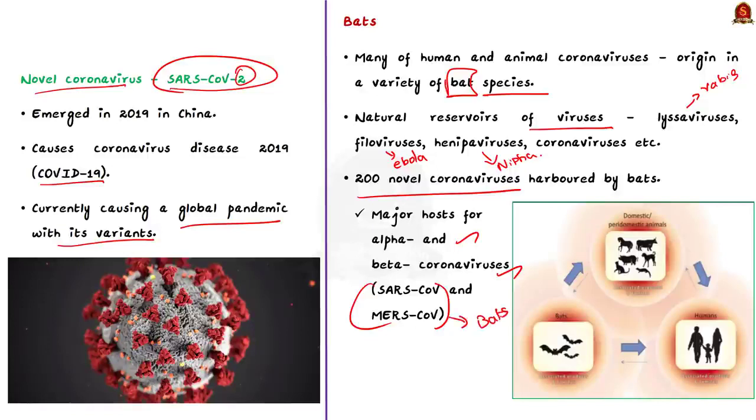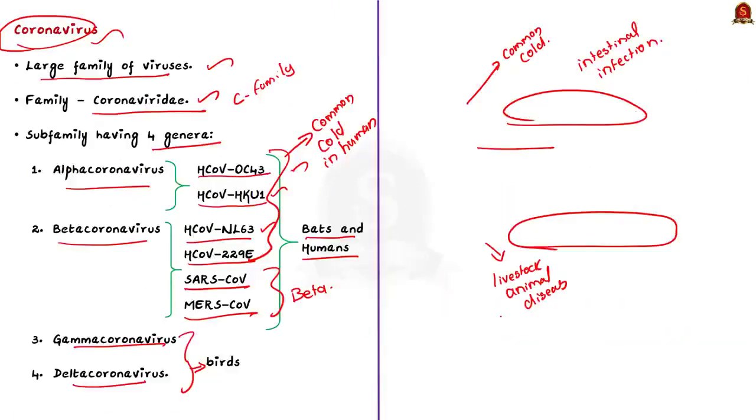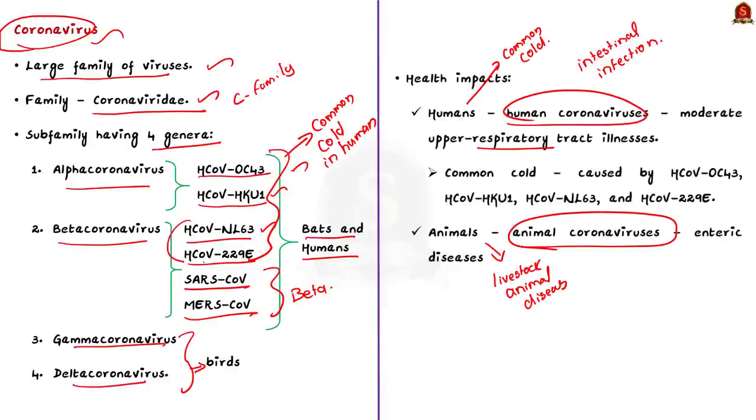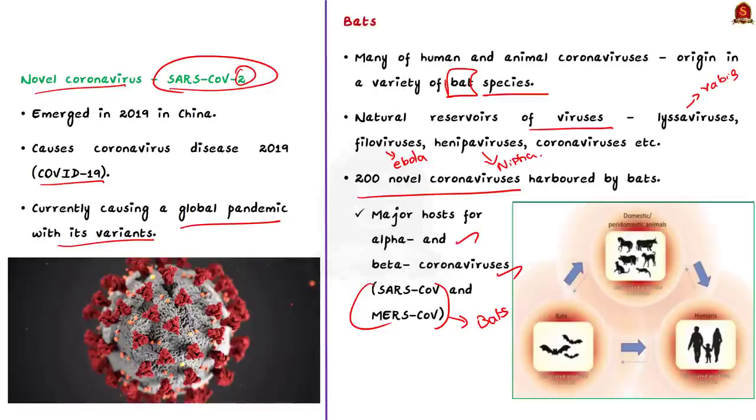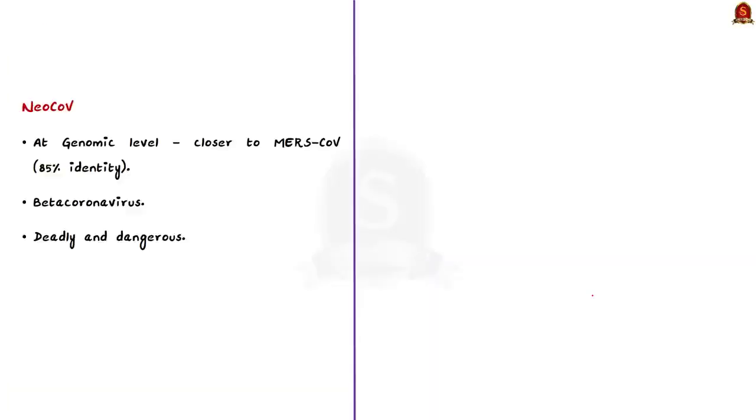And the ones that cause common cold, that is human coronavirus NL63 and human coronavirus 229E, are thought to have origins in bats. This map provides you the bat-associated and presumably bat-associated emerging infectious diseases around the world. Okay, just go through it. See, several MERS-related coronaviruses are found in bat species. Sometimes they are called bat coronavirus. One among them is the NeoCoronavirus or NeoCoV.